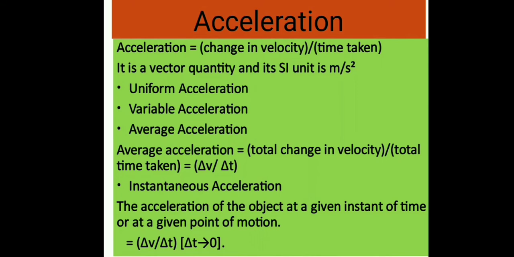Instantaneous acceleration. The acceleration of the object at a given instant of time or at the given point of motion is called instantaneous acceleration. The formula is total change in velocity divided by total time taken, that is delta v upon delta t, where delta t tends to 0.